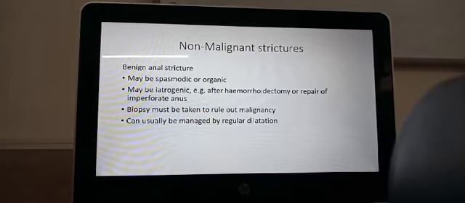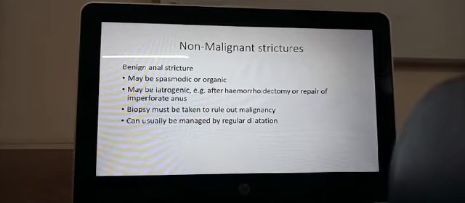It has to be managed by regular dilatation. You pass dilators of increasing diameter through the anus, through the anal canal, to manage these strictures.